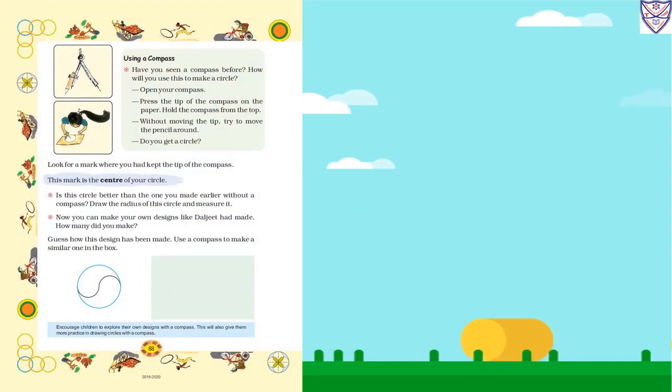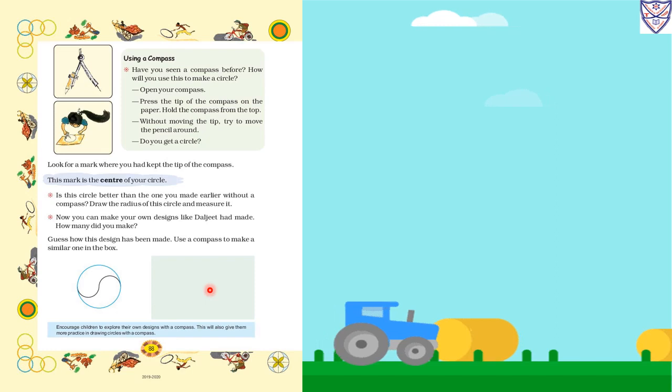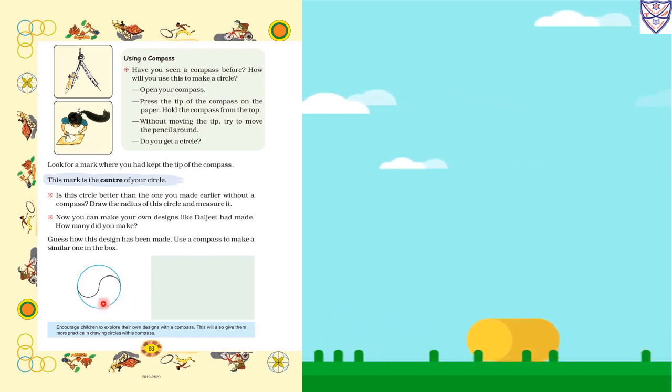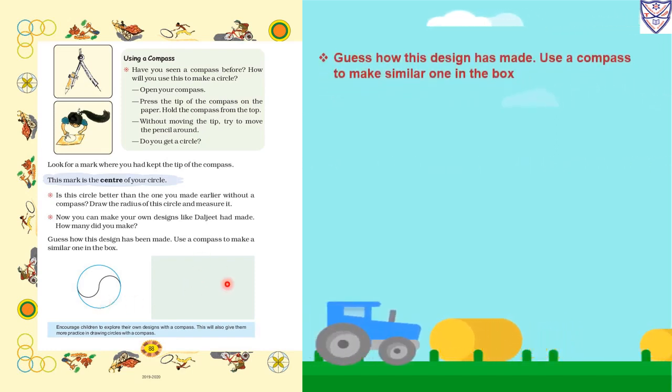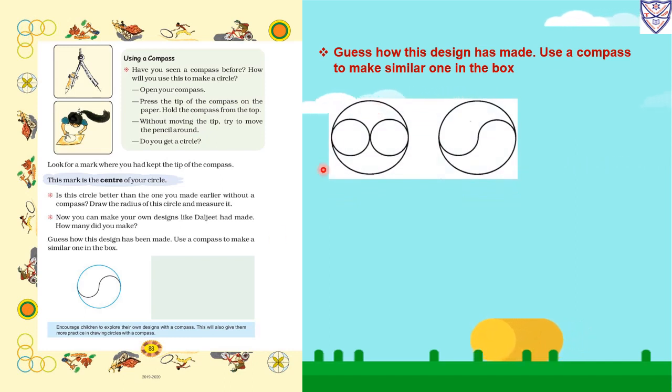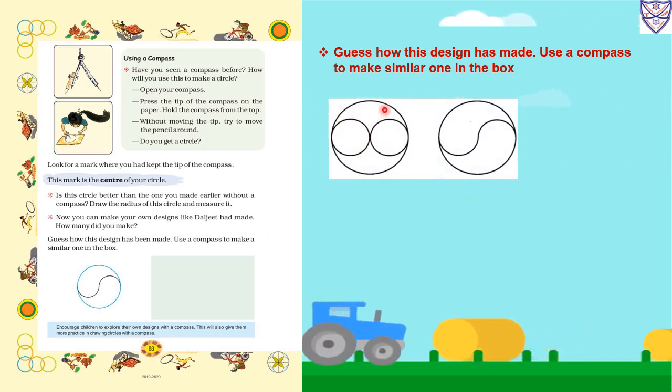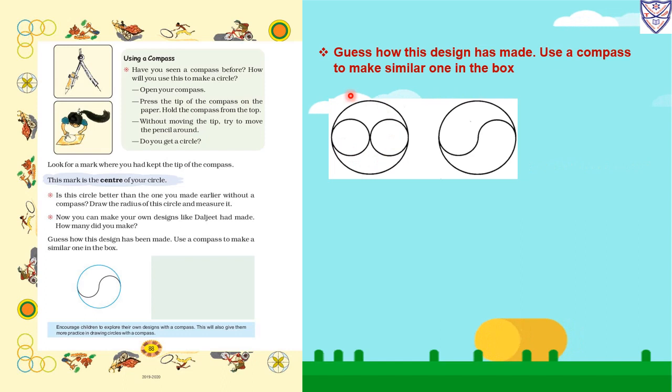Now guess how this design has been made. Use a compass to make a similar one in this box. So you have to make a design similar to this in the box. So see how we will draw this design. First we will draw the outer circle with the help of a rounder. We will keep an end point in the center of the circle and we will draw the circle with the help